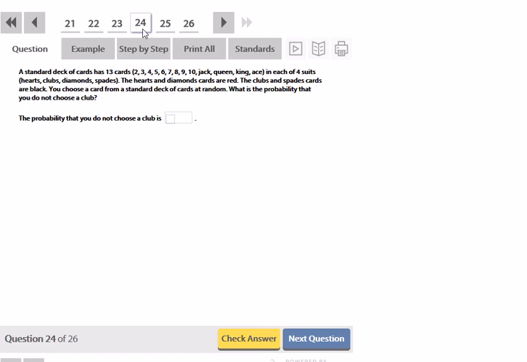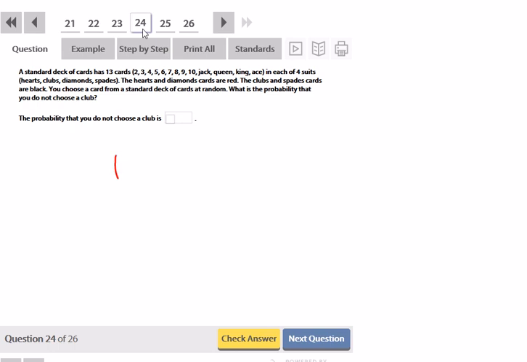A standard deck of cards has 13 cards in each of 4 suits. The hearts and the diamond cards are red. The clubs and the spades cards are black. If you choose a card from a standard deck at random, what's the probability that you do not choose a club? Okay. So there are 13 cards of every suit, including clubs.